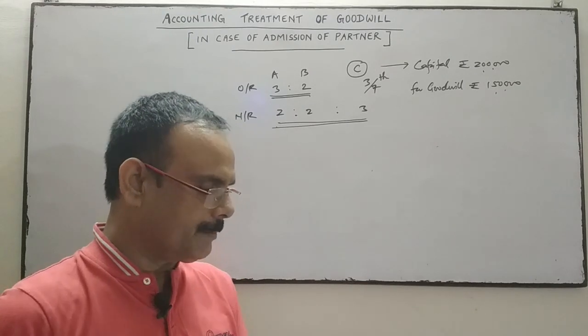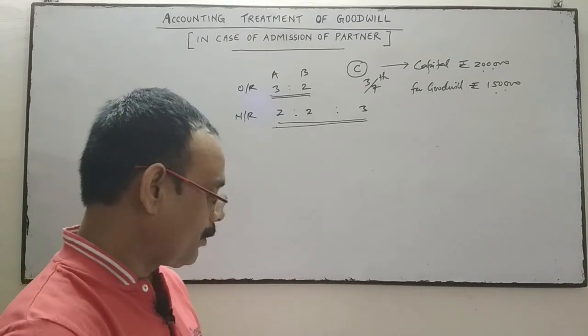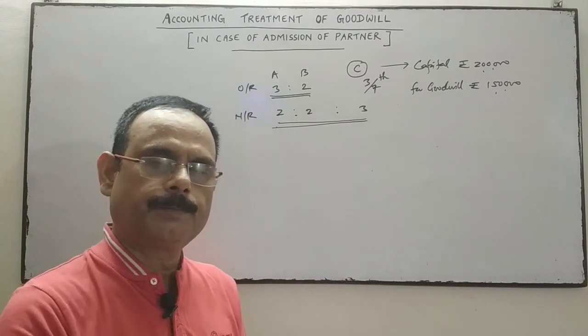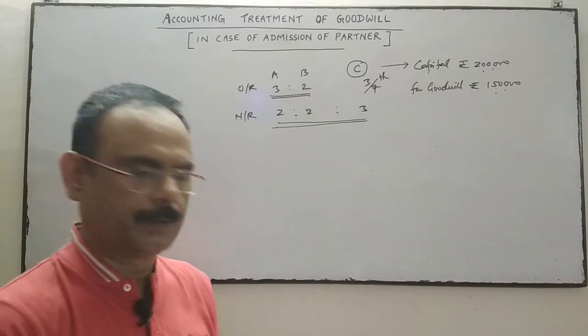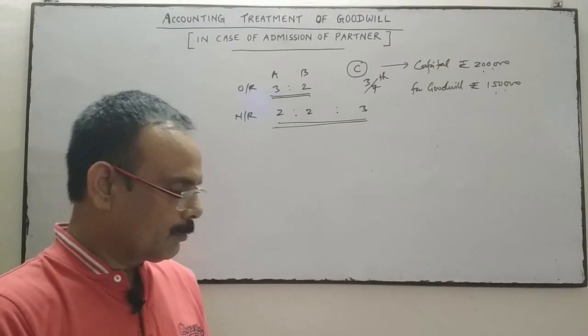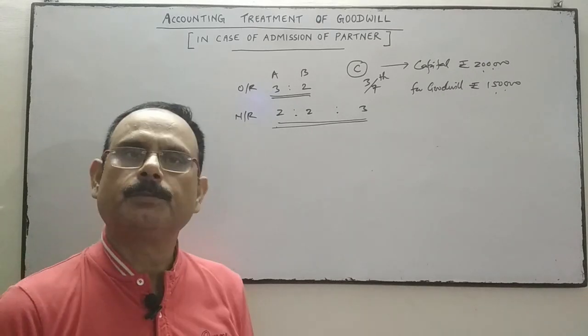Half of the premium was withdrawn by A and B from the firm. Half of the goodwill is withdrawn by the old partners from the firm. Calculate the sacrificing ratio and pass journal entries for the above transaction in the books of the firm.